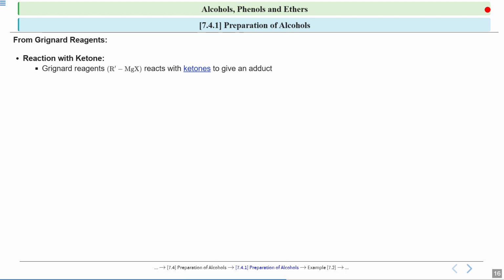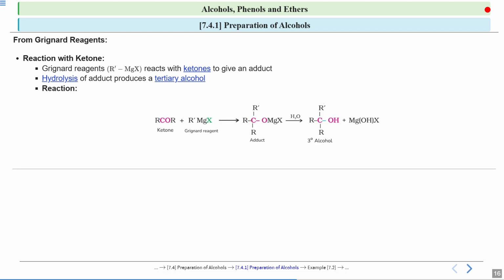Now whenever you are using ketone, we saw that with formaldehyde a primary alcohol is formed. If we are using any other aldehyde except formaldehyde, then a secondary alcohol is formed. But if we are using a ketone, then tertiary alcohols will be formed.